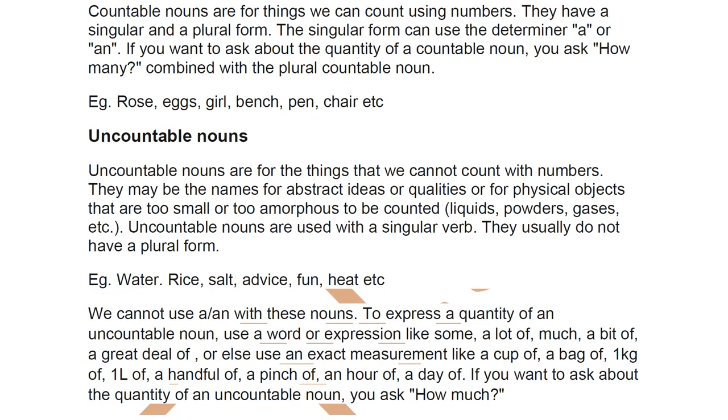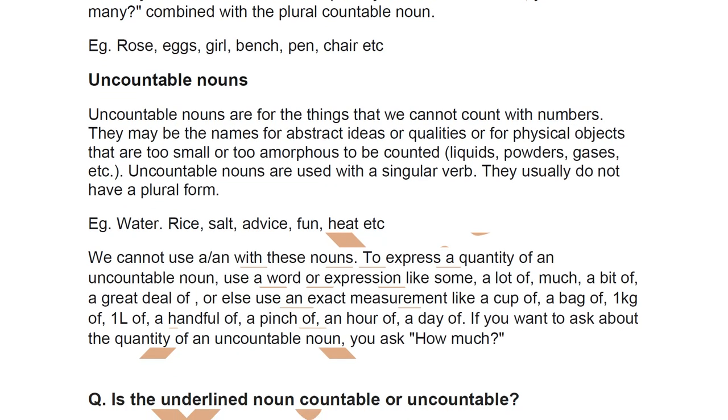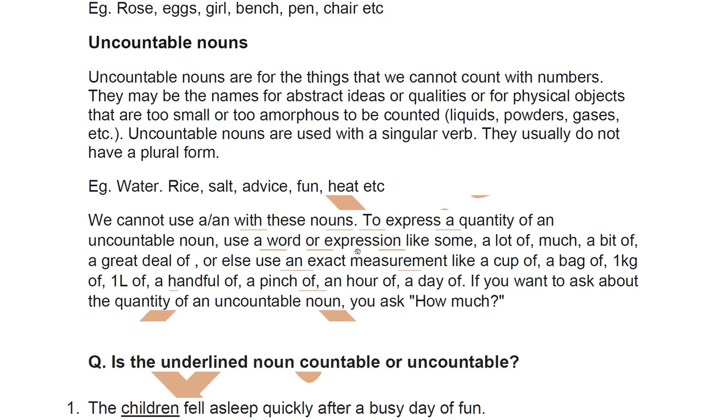Uncountable, by the name itself, you can understand that you cannot count it, and especially you cannot count it in the form of numbers. You can measure it. So that's why you generally ask how much. You will not ask how many, but you will say how much. For example, if you're talking of rice, you will not say how many rice you want, because you're not going to count one rice, two rice.